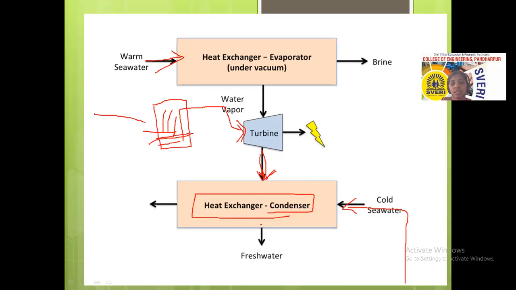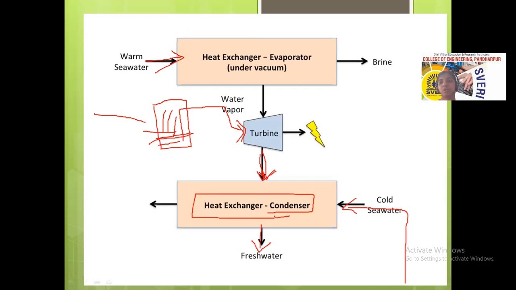So that water is again utilized as fresh water. Fresh water is nothing but water that does not have salt content or unwanted particles. So near the coastal areas, fresh water is not available, so this can be used for residential purposes.